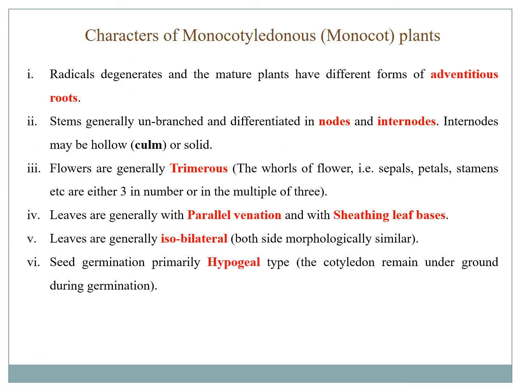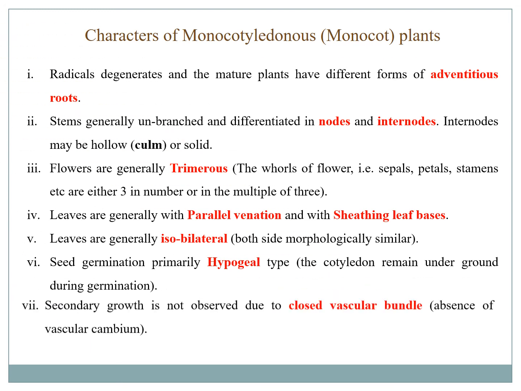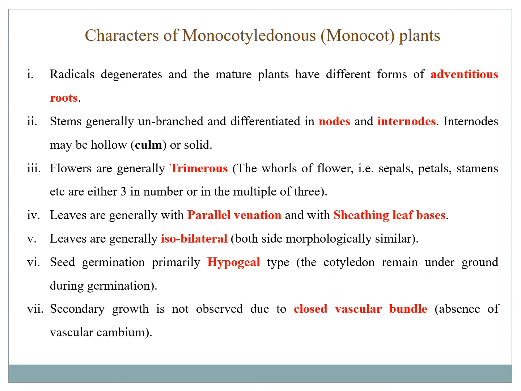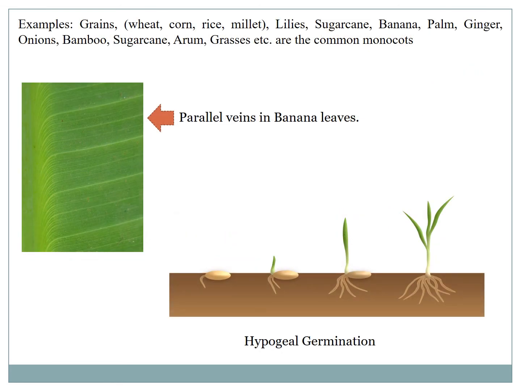The germination of seed is mostly hypogeal type. That means the seed leaves remain under soil during the germination process. Most of them have closed vascular bundles. That means their xylem and phloem are not separated by the cambium. That is why they also lack secondary growth. Most of the monocots live only for a season or a year. There are a few examples: the grains, the lilies, the sugarcane, the arum, the bamboo, etc. Look at the parallel veins in the leaves of banana, and a diagrammatic representation of the hypogeal germination.